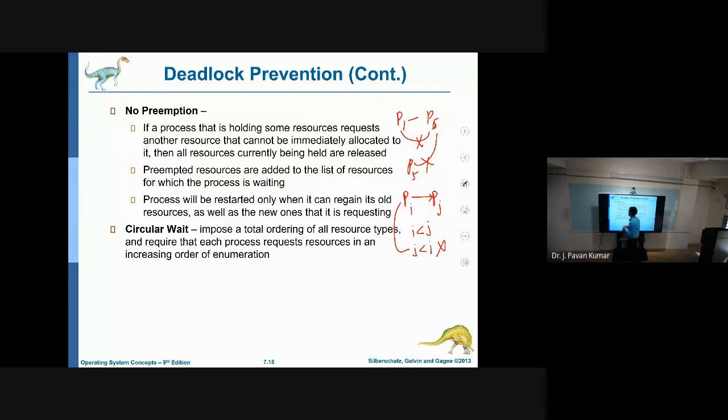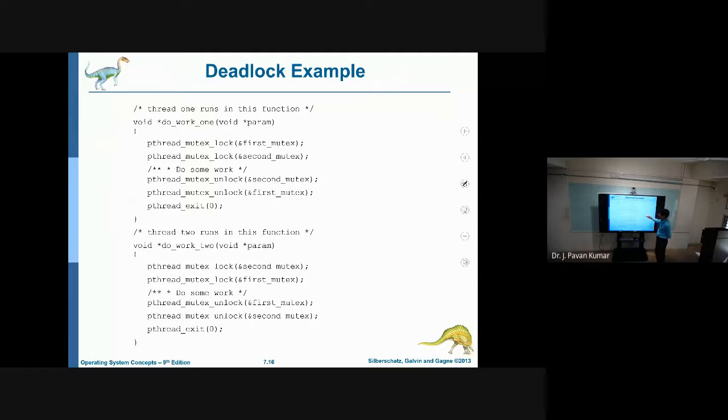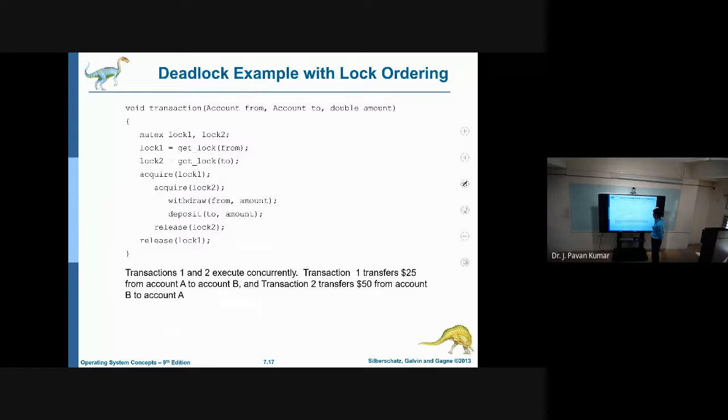These are the four conditions, and here is an example where we can observe deadlock may occur. Consider a simple thing: we want to transfer some amount from one account to another.